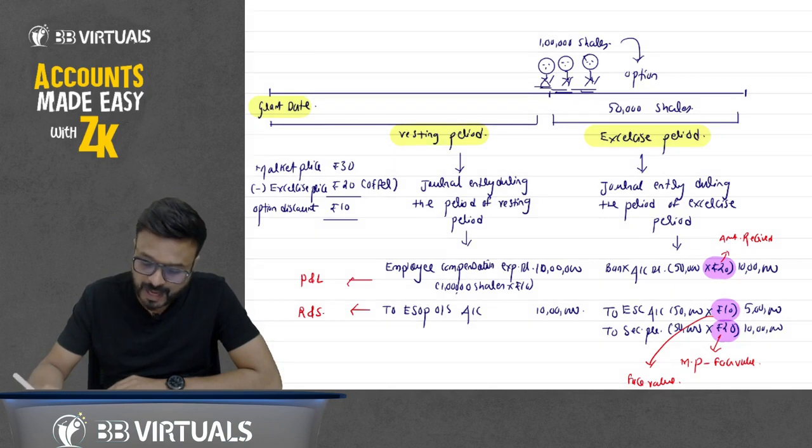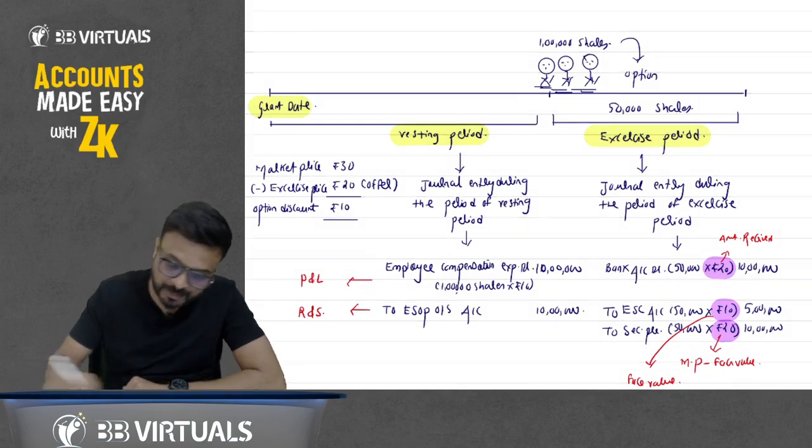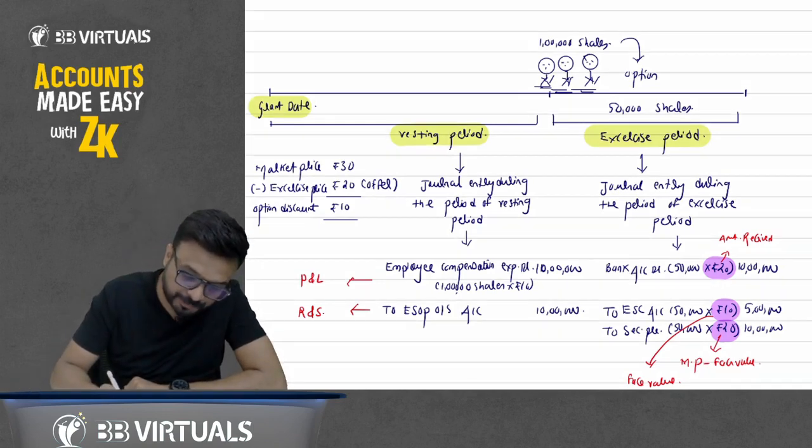Okay. Now what happened here? You have debited here by 10 lakh, but credited 5 plus 10, 15 lakh. What about the balance coming here? 5 lakh. What about this 5 lakh?